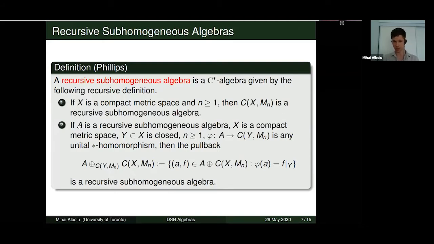If we're given a recursive subhomogeneous algebra A, then we can take a compact metric space X, a closed subspace Y of X, a matrix size n, and a unital homomorphism going from the existing recursive subhomogeneous algebra into the full matrix algebra over the closed subset Y. Then we say that the associated pullback with the restriction homomorphism is a recursive subhomogeneous algebra. So we look at all ordered pairs in A plus C(X, M_n), and we take only those for which phi of a is equal to the restriction of f onto the closed space Y.